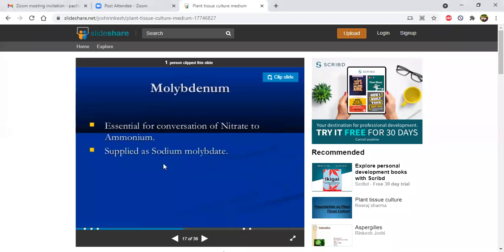Then molybdenum, essential for the conversion of nitrate to ammonium. It is very important. If nitrate is not converted into ammonium, there is no synthesis of protein. Am I right? If a cell wants to synthesize a protein, it needs amino acids. If amino acids are synthesized, they are involved in protein synthesis and form a protein.